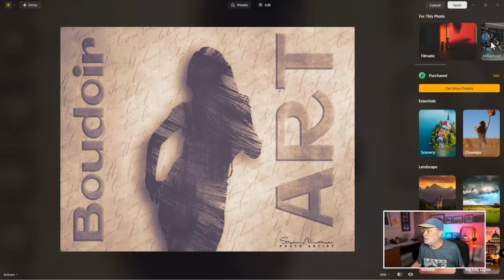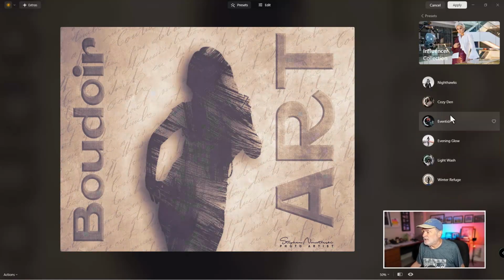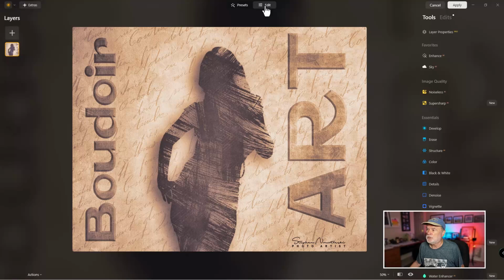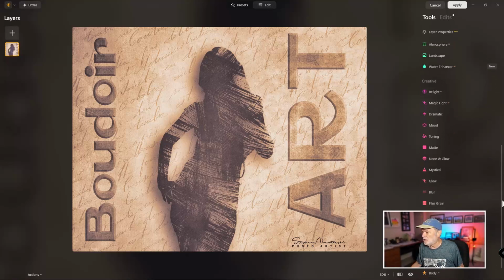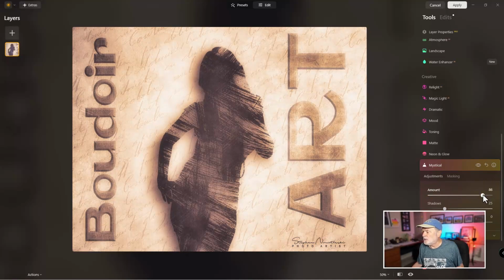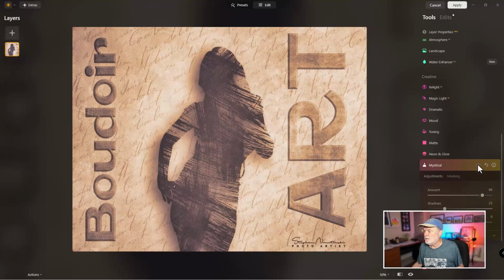Now, I'd like to do something radical here so we can really see a difference in the look. So let's let this render out. Let's do that. So I'm going to pick this one right here. So you saw that the image changed. I'm going to go to edit mode because I really want to make sure that when I go to edit mode, let's do just a quick modification here. I'm going to go to mystical. I'm just really going to push that slider way to the right here. So let's move this way to the right so we can see some changes. Hopefully we can see a change. There we go. So there's a before and after, big change.